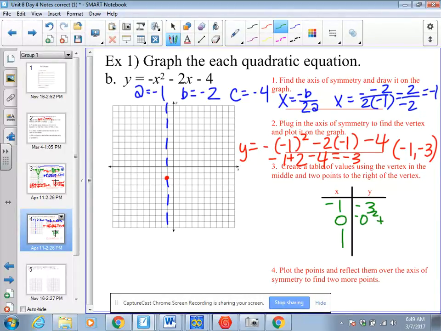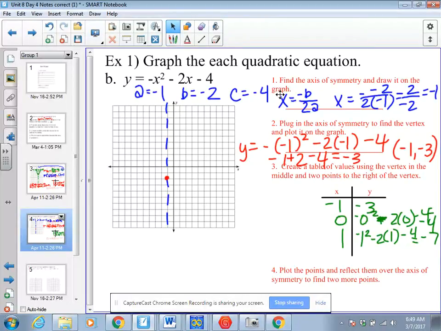0 squared minus 2 times 0 minus 4. That's negative 4. For 1, it's negative 1 squared minus 2 times 1 minus 4. That's negative 1 minus 2, negative 3, minus 4. This is negative 7. So I have 2 points.